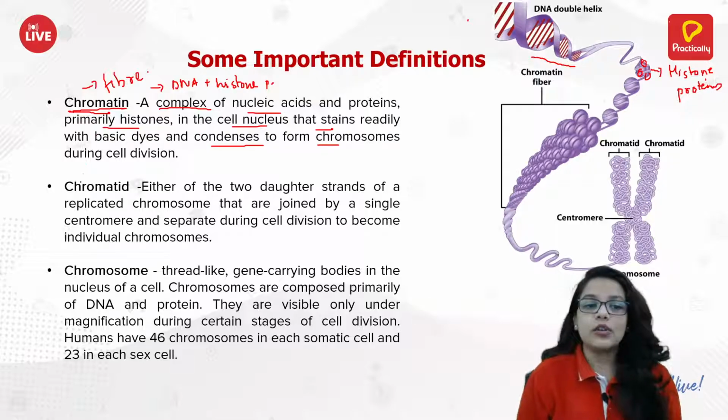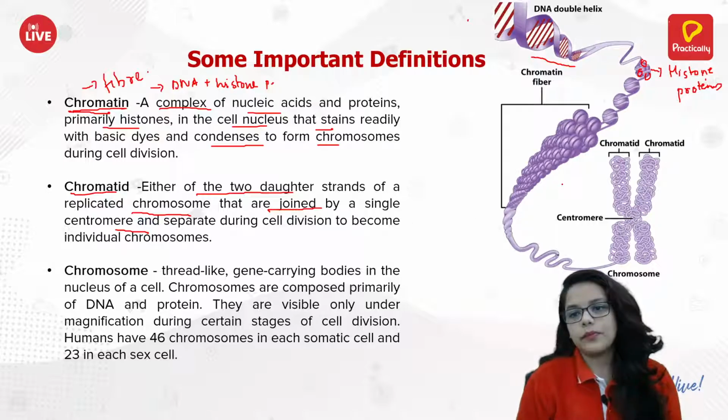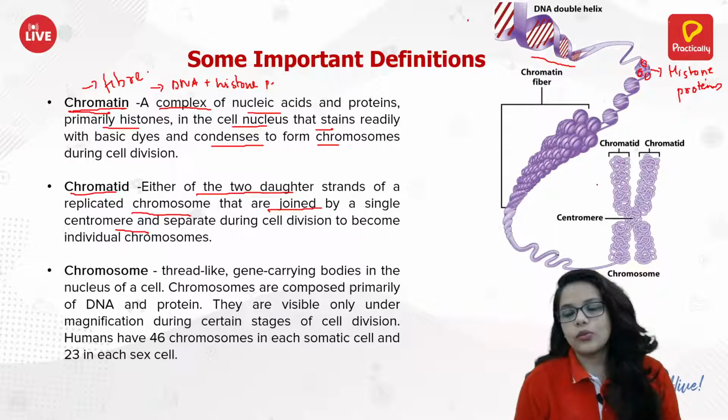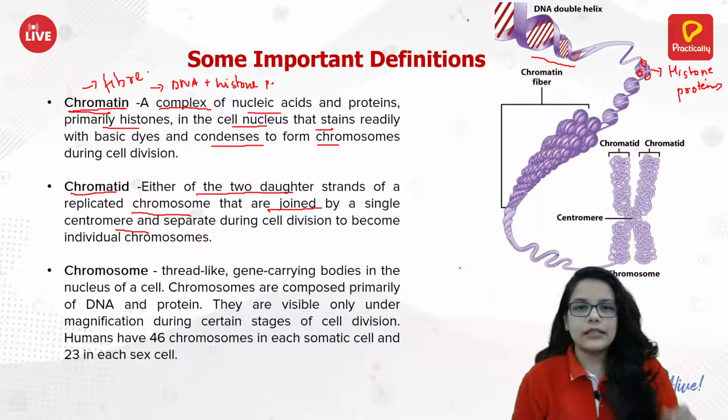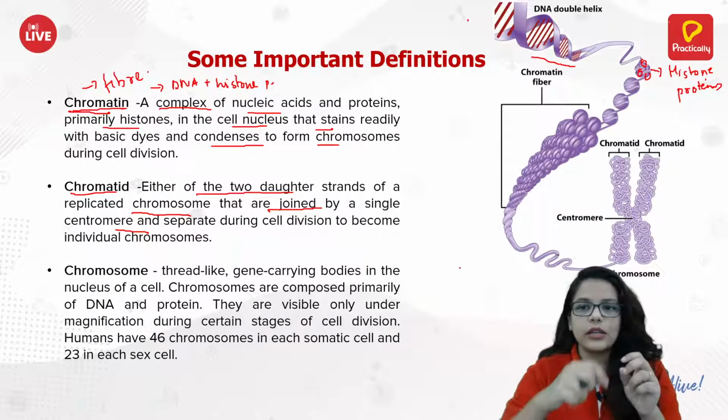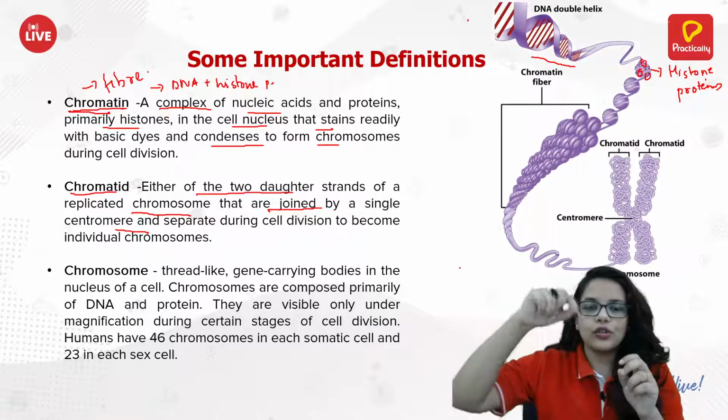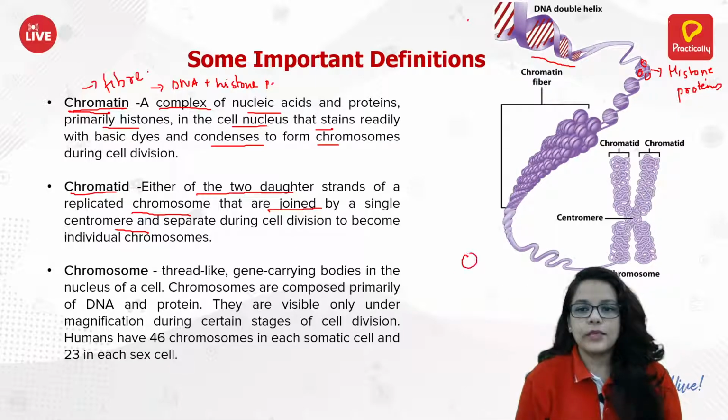Now, what is a chromatid? Either of the two daughter strands of a replicated chromosome that are joined by a single centromere. See here. When this chromatin comes together and forms the structure of a chromosome, there are two strands basically. This is one and this is another.